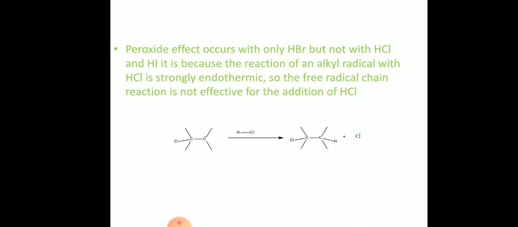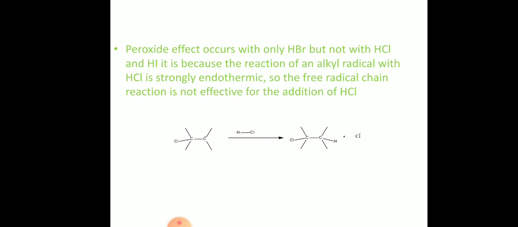It will not go through the free radical mechanism. To take place through the free radical mechanism, we need to supply energy externally, so it is a slow process. So it preferentially undergoes the ionic mechanism.